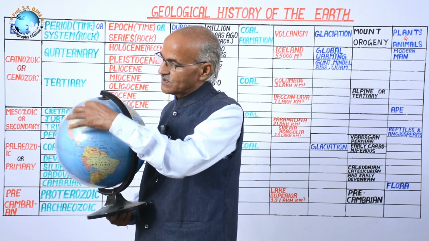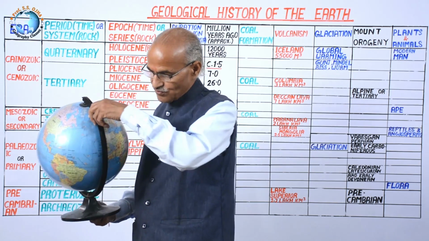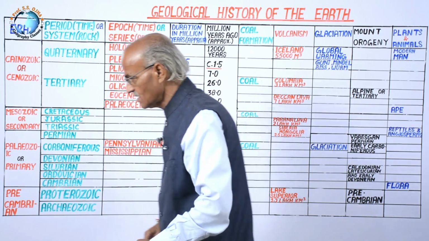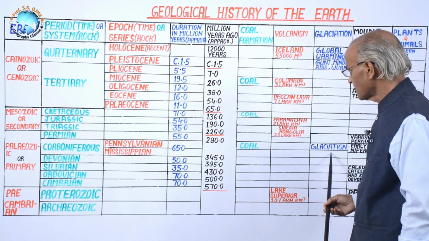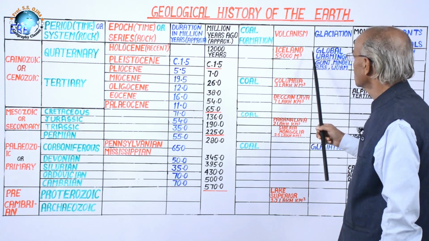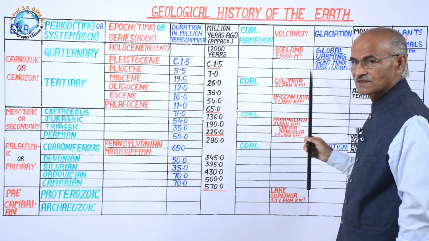But in lobe shape, it moves from the North Pole toward the south. There were two phases of glaciation that we will tackle in the next chapter. The first phase was this Carboniferous glaciation, and the second phase was the Pleistocene glaciation, where there were 4 subphases,